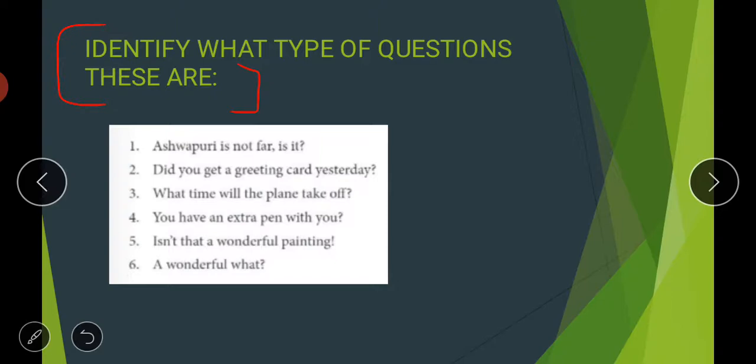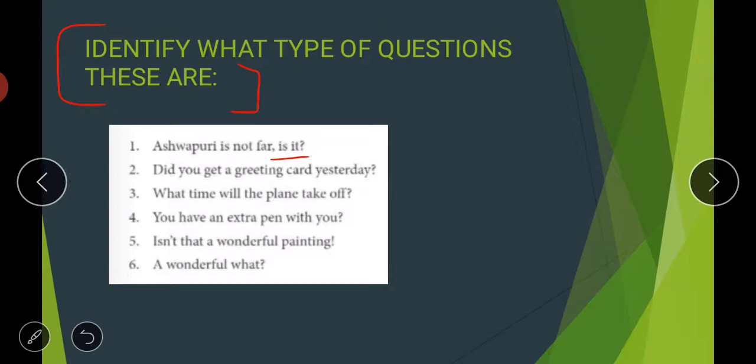This is your tag question. Tag questions have words at the end like isn't it, doesn't it, which we have done in fifth class. Tag questions we have already covered, so I haven't discussed them again. These kinds of words are given at the end of the sentence, so the first one belongs to the tag question category.